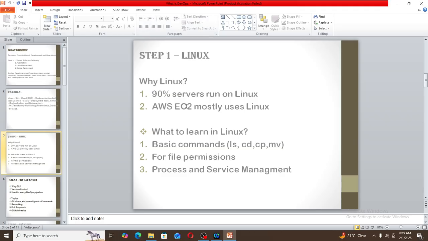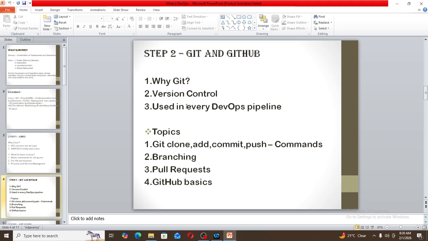For file permissions, if you want to provide any permissions, then we should know the file permission commands also. And then we should know process and service management in Linux. Then step 2 is Git and GitHub. Here we learn why we use Git and what version control is. Git and GitHub are used in every DevOps pipeline.